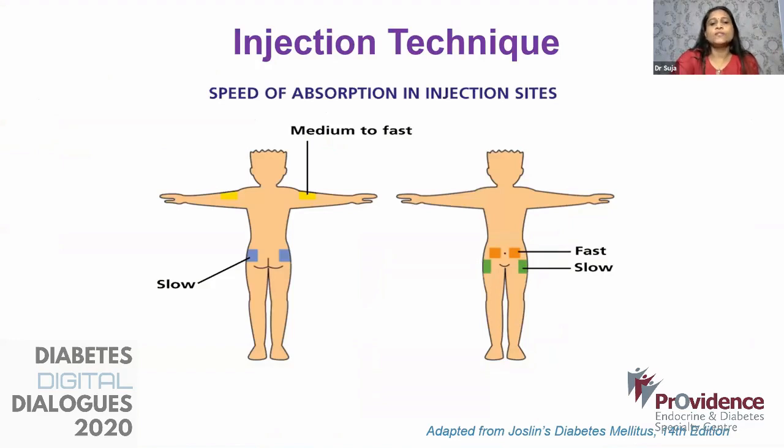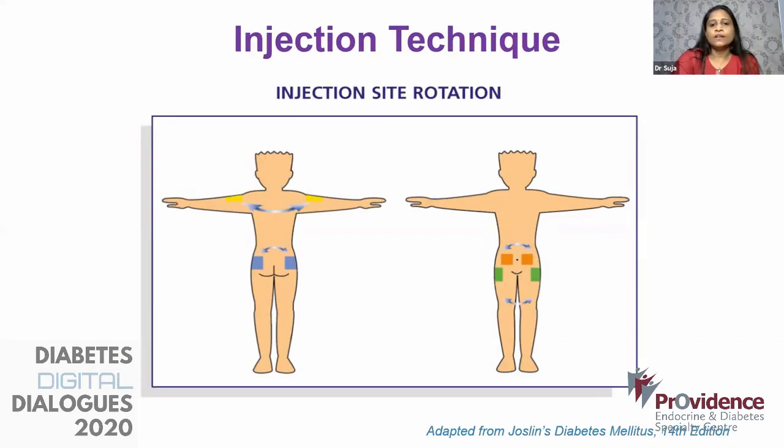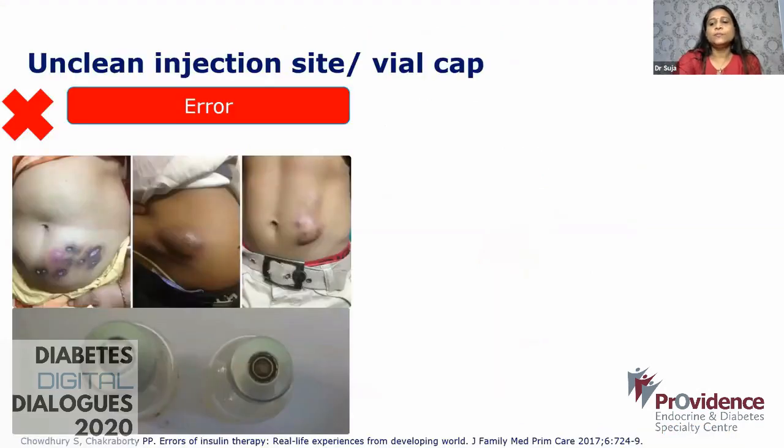Followed by your forearms, and then moving on to the thighs and also the buttocks, where absorption is very slow. So injection site rotation should be explained to your patient. Now, another problem is the infection at injection sites. This is mainly due to poor hygiene and improper cleaning of the injection sites.